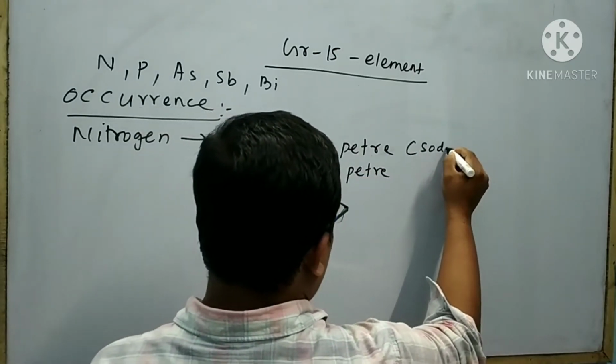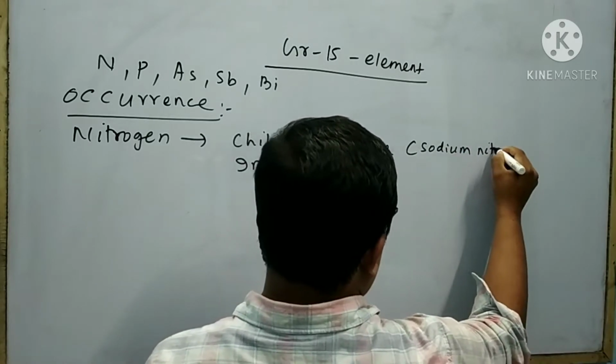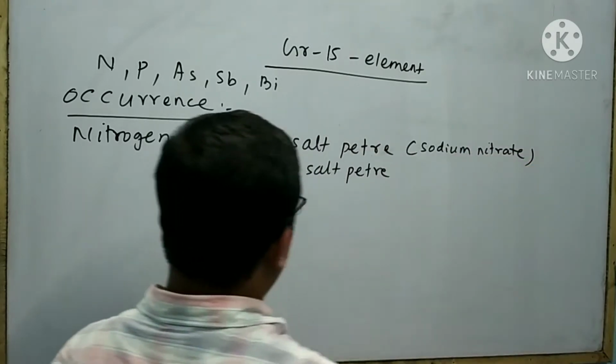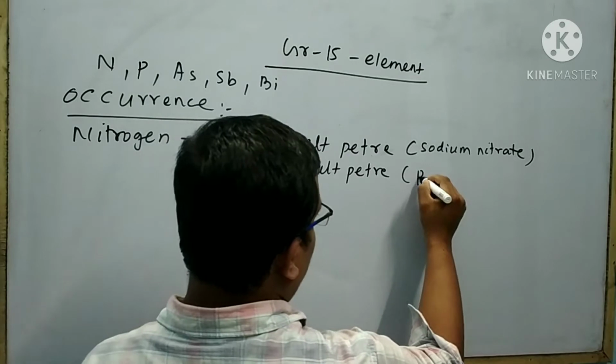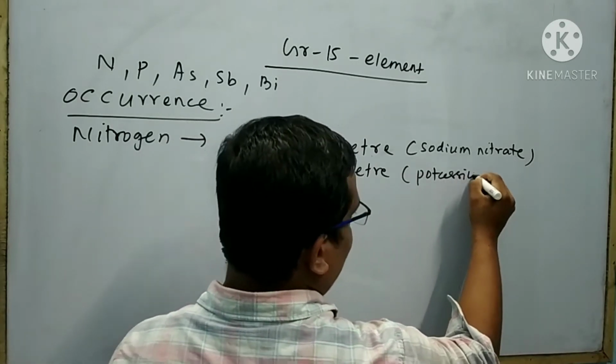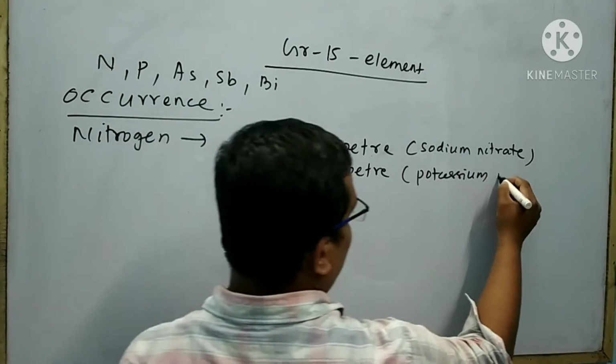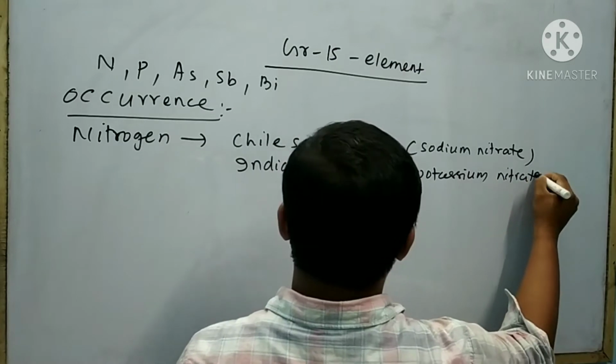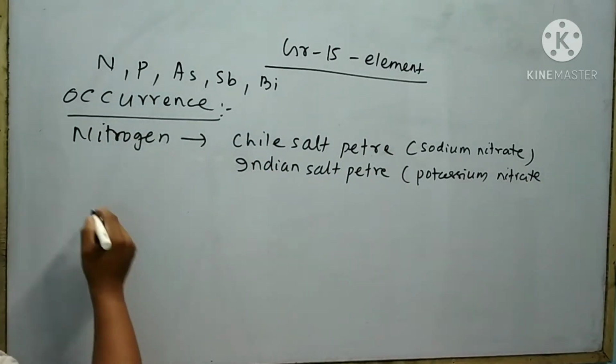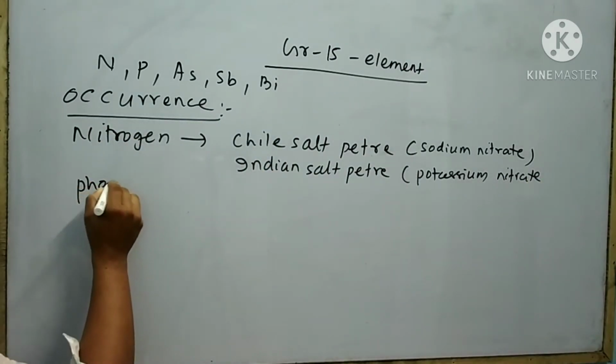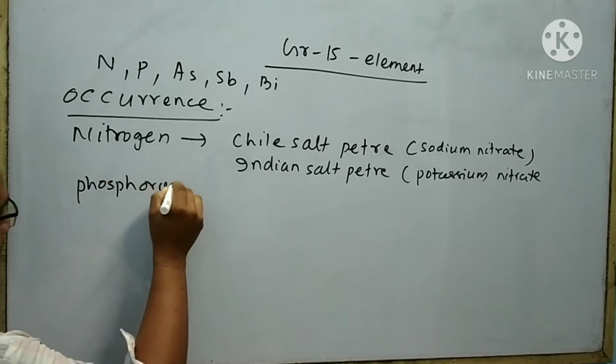Sodium nitrate is called chile saltpetre. Potassium nitrate is called Indian saltpetre. Next element is phosphorus.